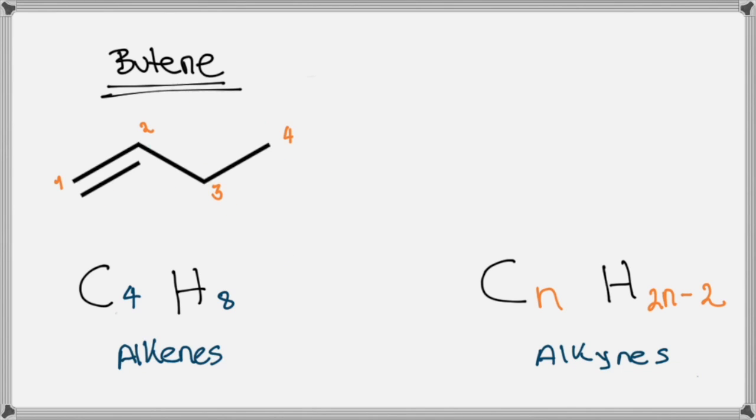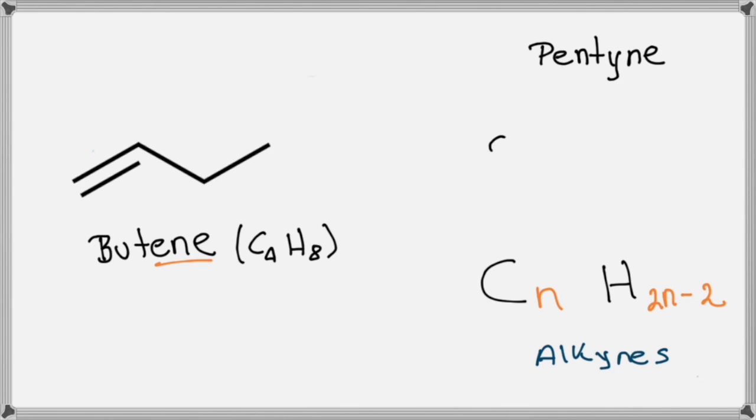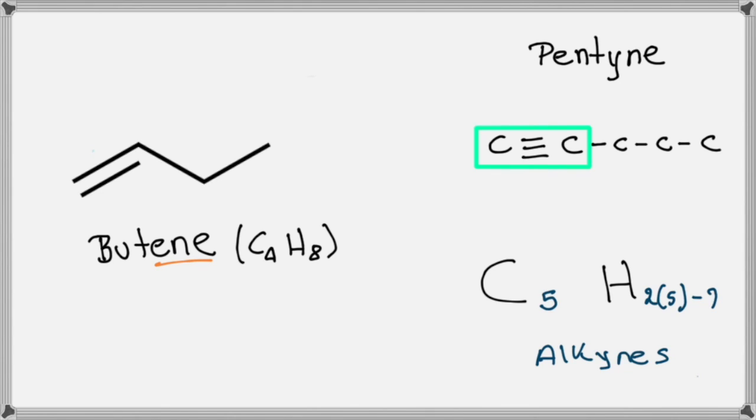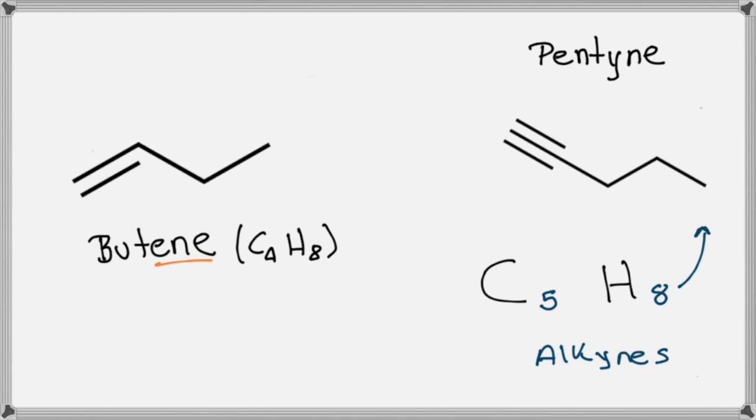And by replacing the Lewis structure with its linear structure, we're going to end up with this double line that represents the double bond that we have in our compound. Or as in the case of the alkyne pentyne, where its 5 carbons only have 8 hydrogens. By using our formula, we're going to end up with the molecular formula C5H8, and by double checking it with its structure, we're going to see that it has 8 hydrogens. In its linear structure, we have this triple line that represents the triple bond present in our compound pentyne.